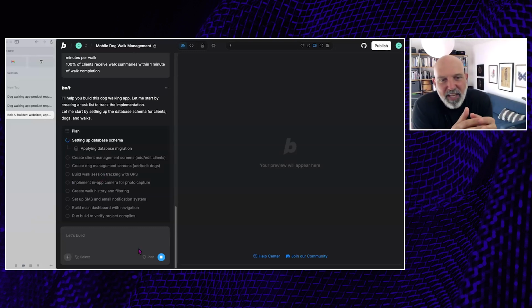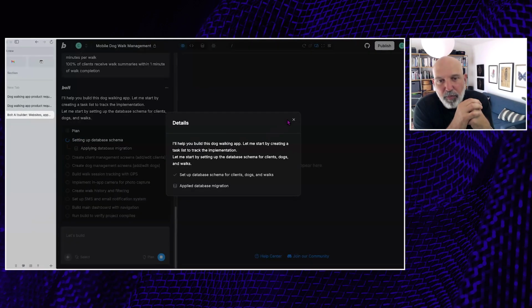And Bolt didn't add this thinking piece just because it's cool or because they thought it was something that consumers would like. This is really important as part of the development process. So this is kind of how a developer thinks, right? They'll take a project and then they'll decompose it into steps and they'll start attacking the steps one at a time. And when you use a vibe coding or a coding agent like Claude Code or Cursor, oftentimes that's what you're doing too. You'll actually describe the product and you'll break it down into pieces and then you'll just work one piece at a time to get the project done. So it's a lot like this, but going a little bit slower and a little bit more manually.